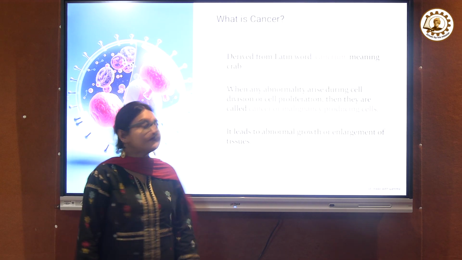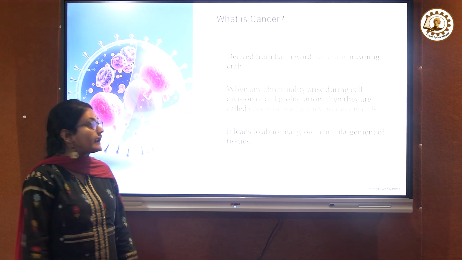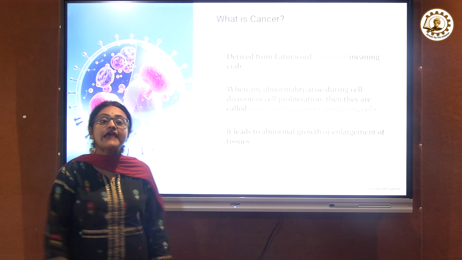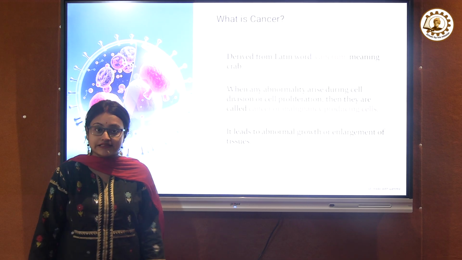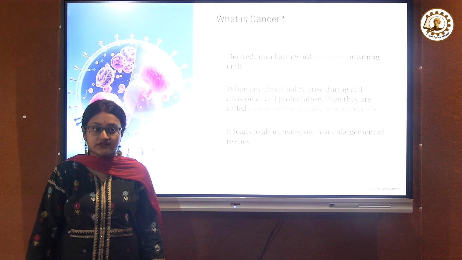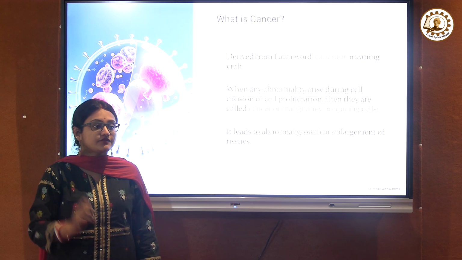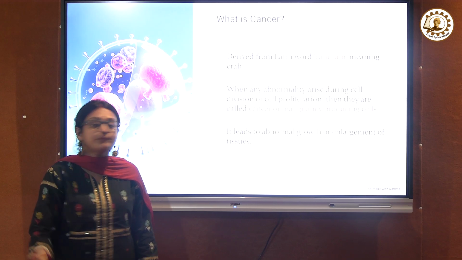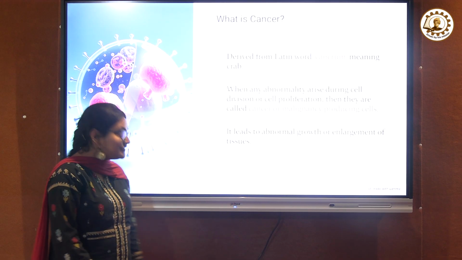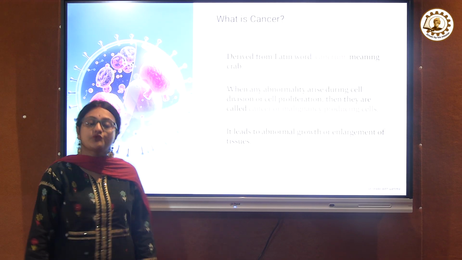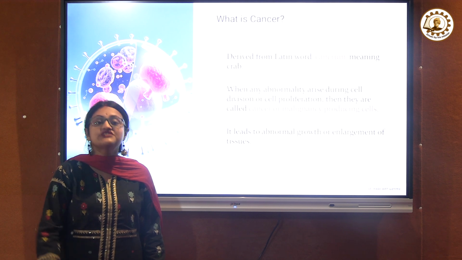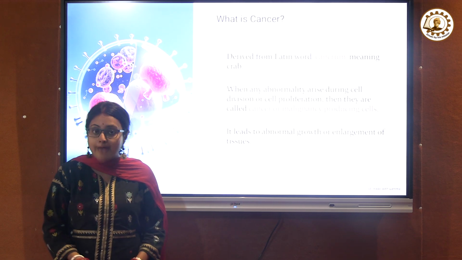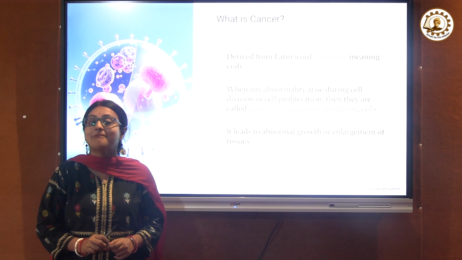So what is cancer? The term comes from the Latin word cancrum, which means the crab. Any abnormalities in the cells means abnormal growth of the cells. There is a cell cycle by which from one cell new cells are produced. But if in the cell division process, or in the cell cycle process, any problem occurs which disrupts the cell cycle or cell division, then abnormal cell growth happens, which causes cancer or malignancy.